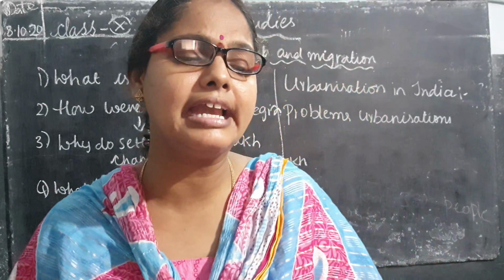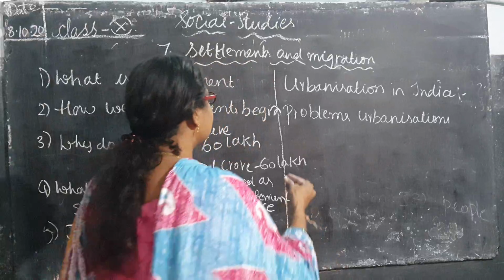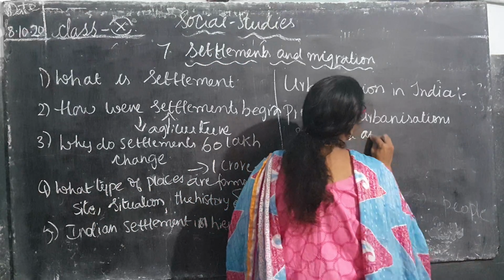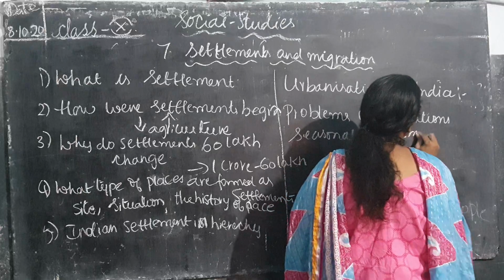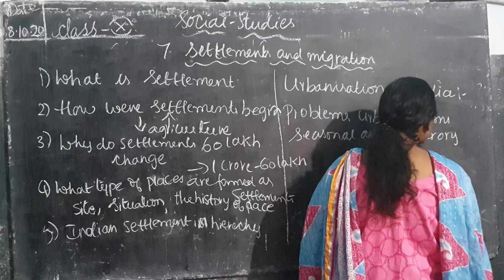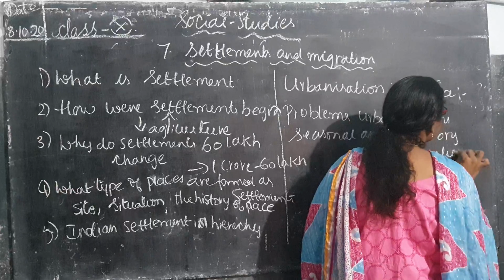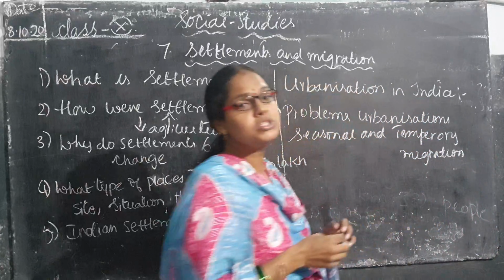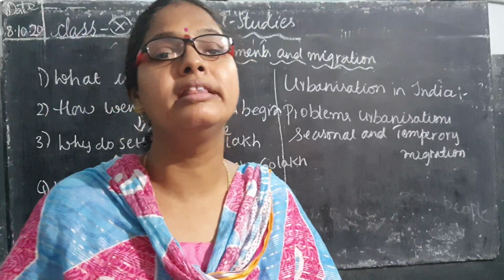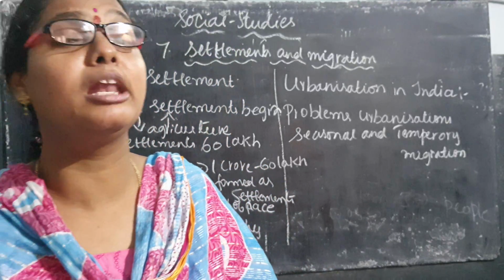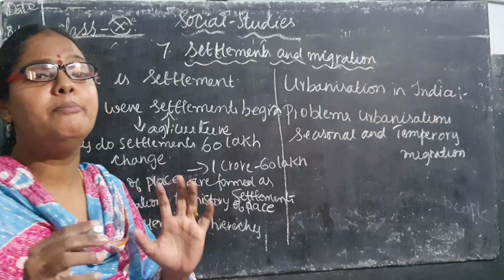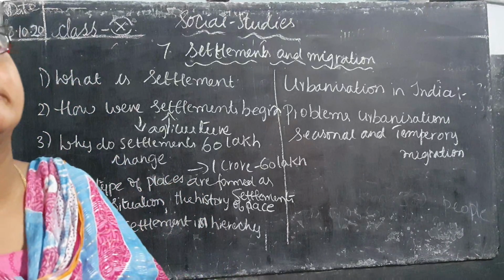What is seasonal and temporary migration? What is that, children? Seasonal and temporary migration. What is the season, children? For example, most of the people, because agriculture is possible in the rainy season, that is to say mid June, July, August, September or sometimes October, because of the season only, people will be migrating.